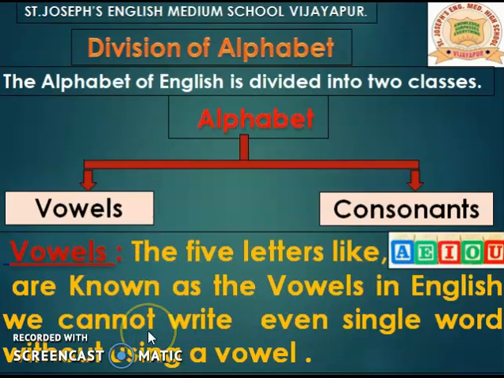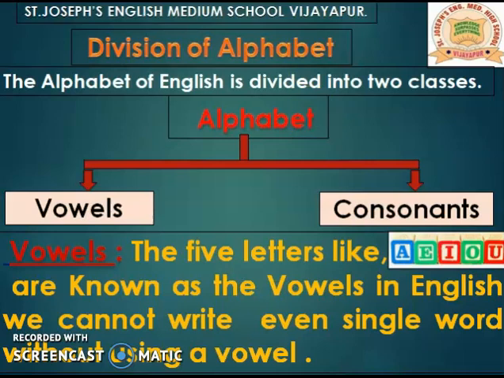We cannot write even a single word without using a vowel. For example, take cat: C, A, T, where A is the vowel. Car, book. Many words must have a vowel or vowel sound because they represent such sounds. There are 20 vowel sounds in English.